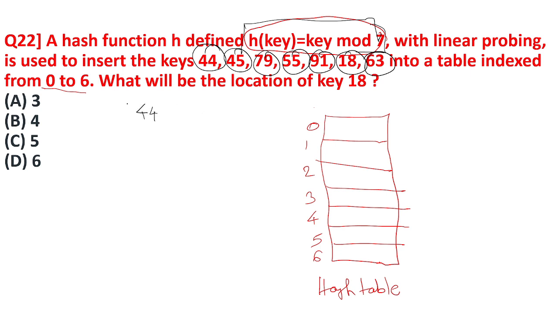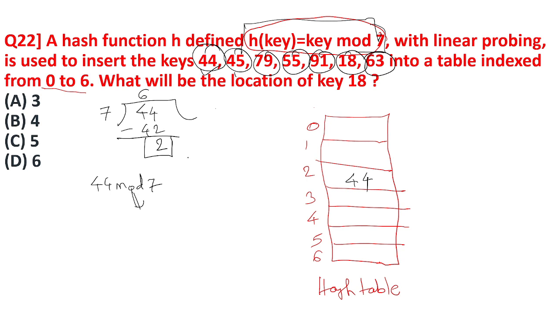So 44 mod 7. 7 6s are 42 and the remainder is 2. Remember, mod means remainder; the answer is always a remainder, not a quotient. So at index 2 the key 44 will come. The next key given is 45.